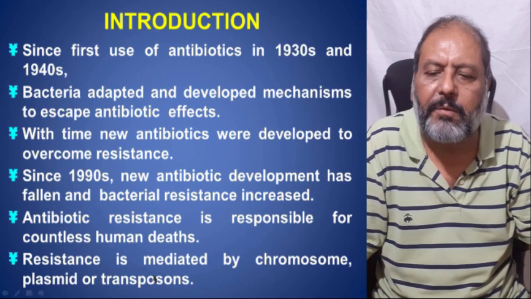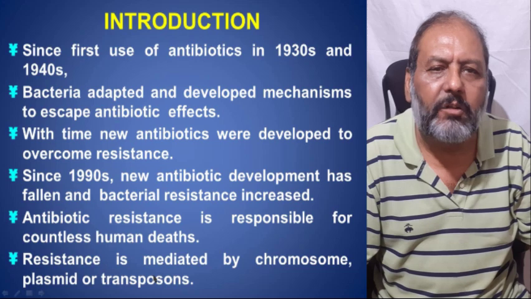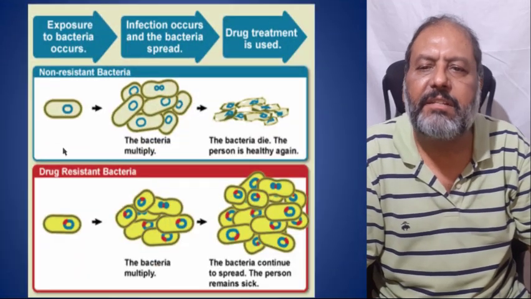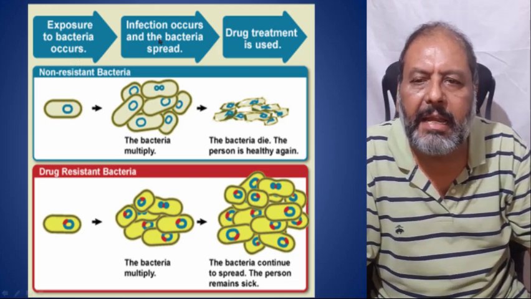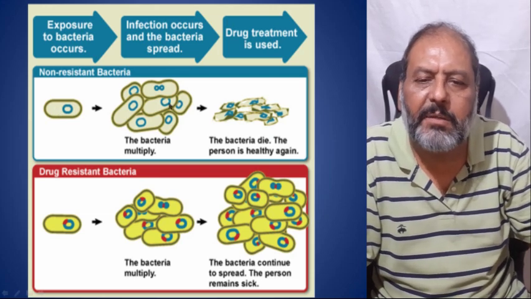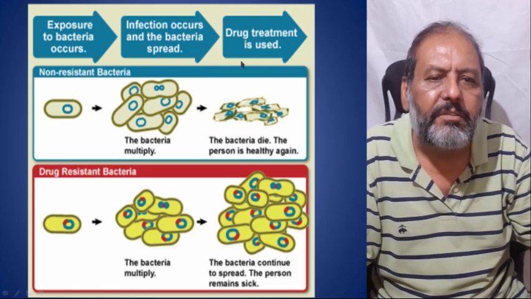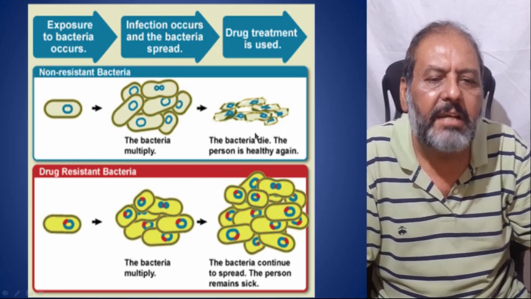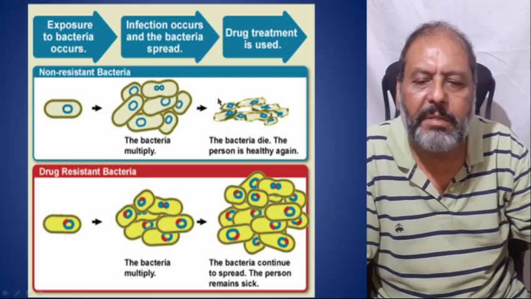Antibiotic resistance is responsible for countless human deaths, and resistance is mediated by the chromosome, plasmid and transposons. Here one can see exposure to the bacteria occurs, infection occurs and the bacteria spread. One bacterium multiplies into many bacteria, but as the drug treatment or the antibiotic is given, these bacteria die and the person is healthy again because of the antibiotic which has been used against the multiplying bacteria.